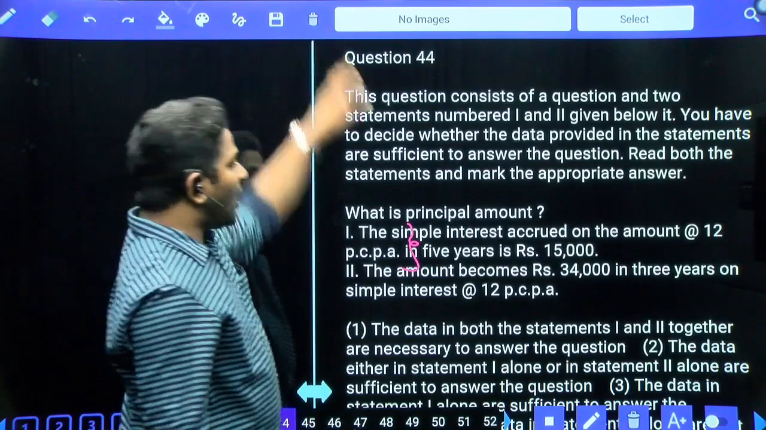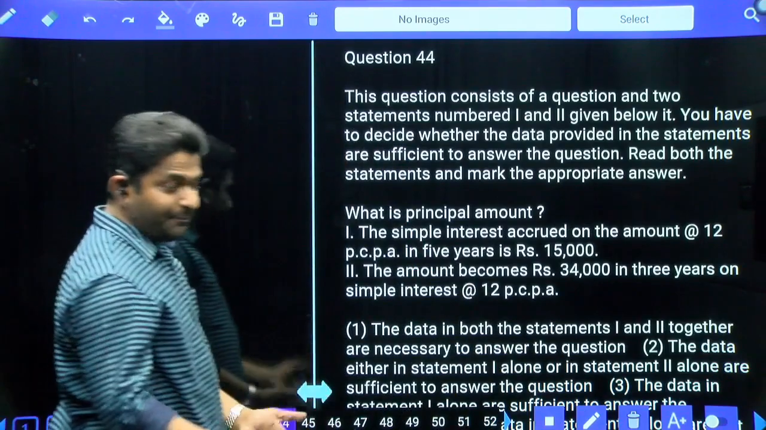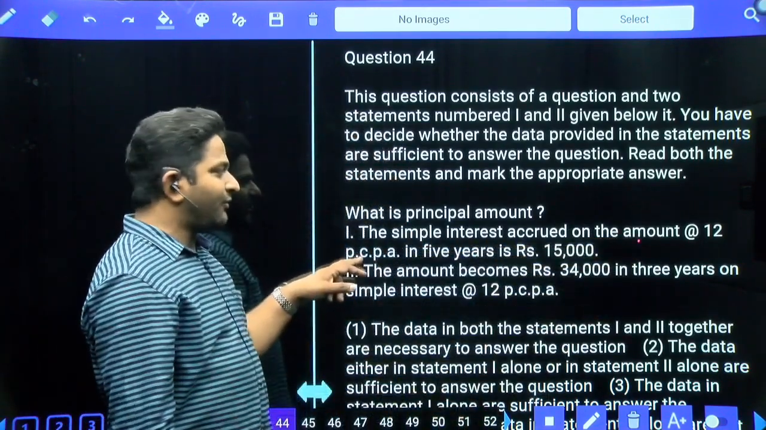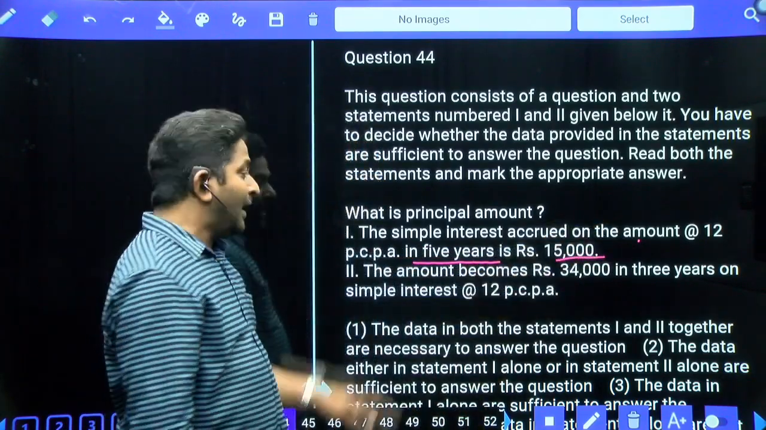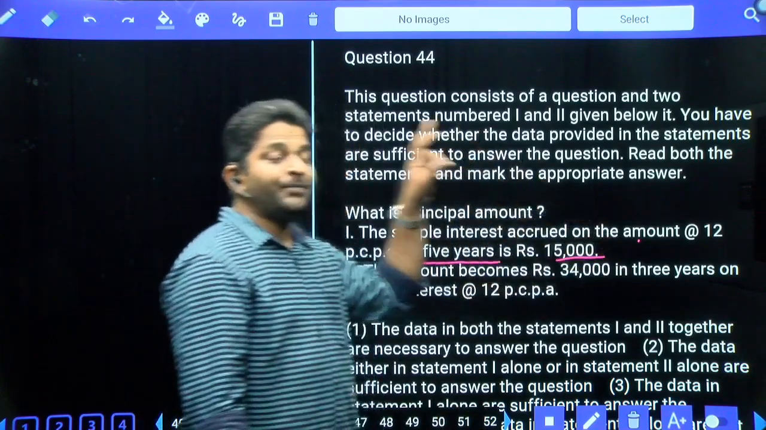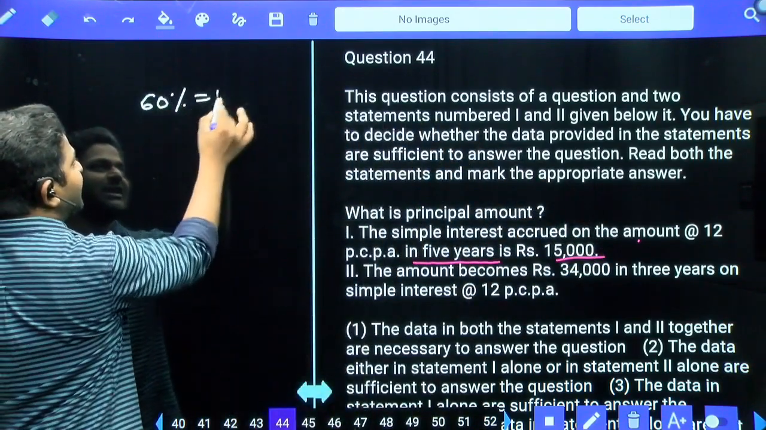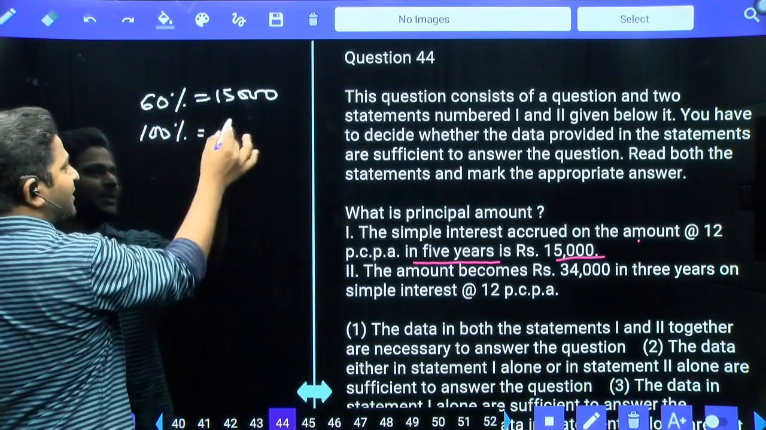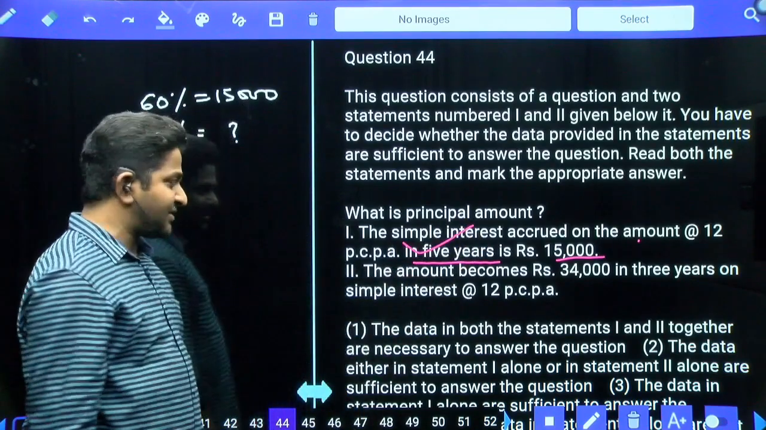Next, what is the principal amount? Principal is equal to how much? Which is always 100%. The simple interest accrued on the amount at the rate of 12% per annum in 5 years is equal to 15,000. At the rate of 12% per annum, simple interest for 5 years is equal to 60%. If that is equal to 15,000, 100% is principal, that is equal to how much? Yes, definitely we can calculate using the first statement.